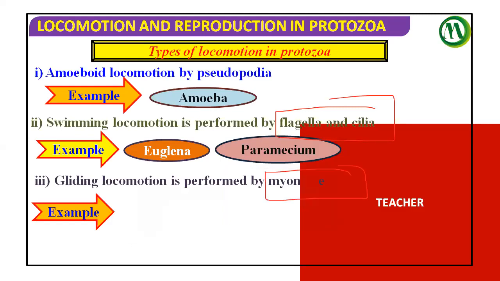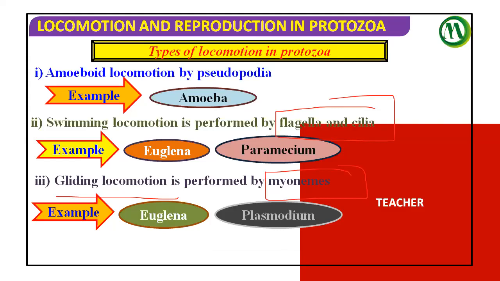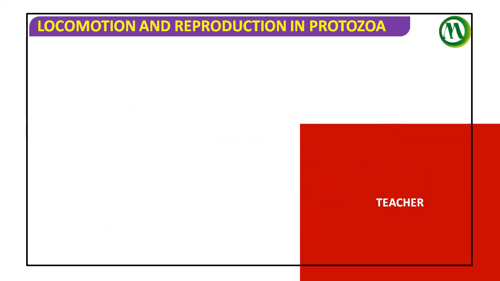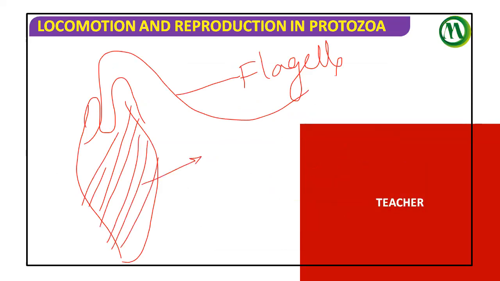If any organism shows locomotion with myonemes, we say such kind of locomotion is called gliding locomotion. You can see myonemes in Euglena itself. This is the Euglena. As I already said, this is the flagella. Along with the flagella, along the length of the body, we find some myonemes. In the coming diagrams also you're going to observe these myonemes.